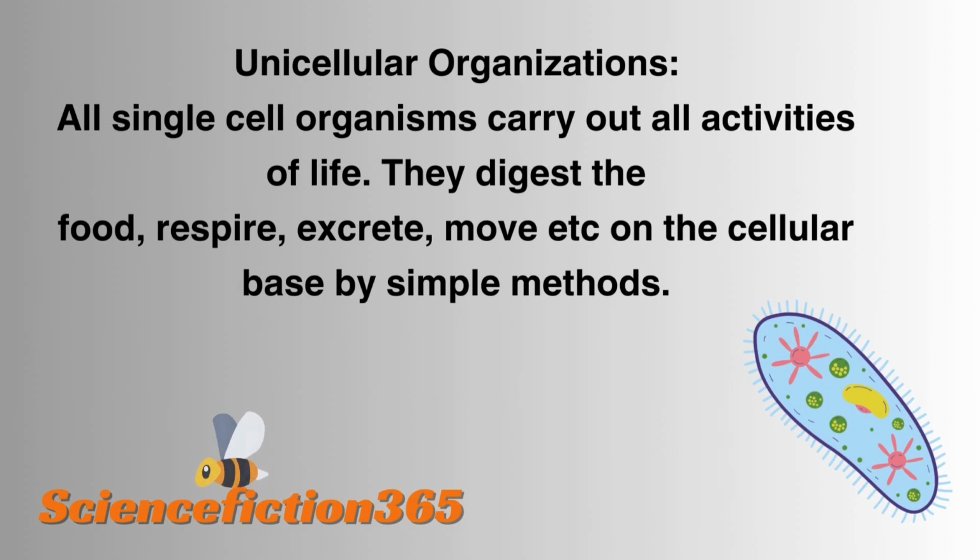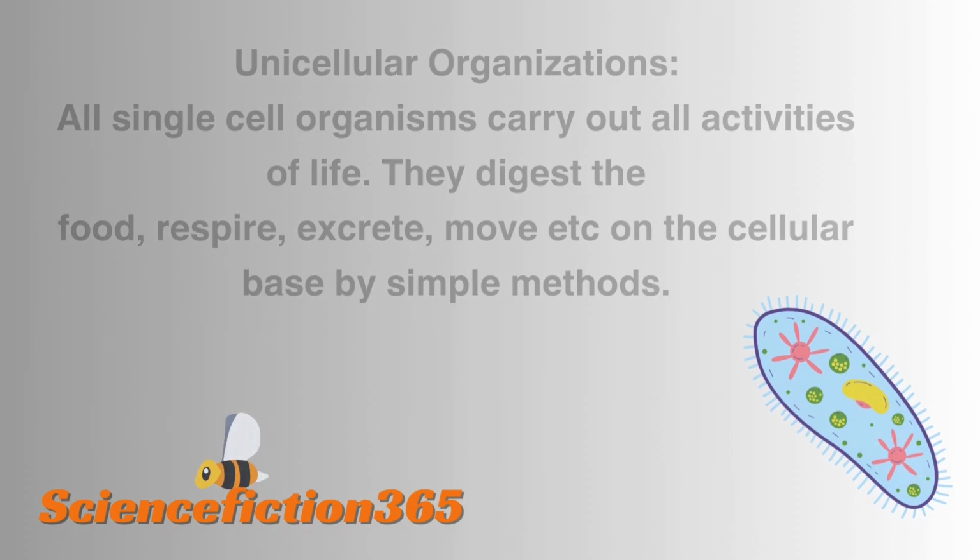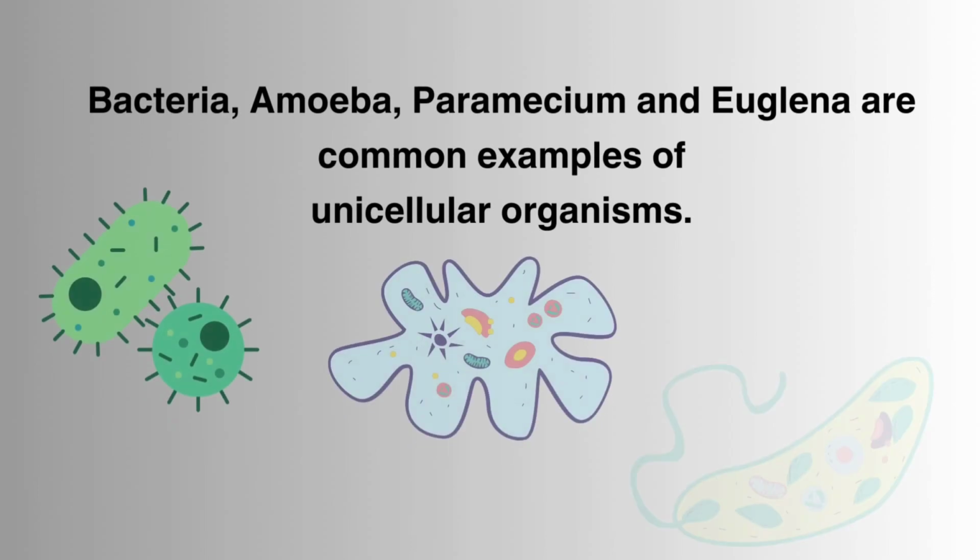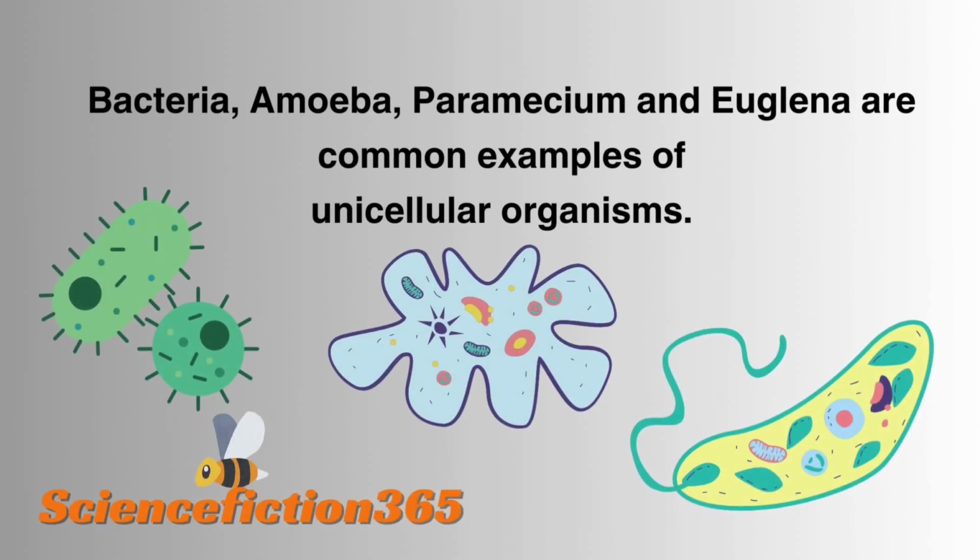Unicellular organisms are those organisms which consist of one cell. In unicellular organization, all single cell organisms carry out their activities of life by simple methods. They digest food by a simple method, they respire by a simple method, they excrete by a simple method, and they move on their own by a very simple method. Examples of unicellular organisms are bacteria, amoeba, paramecium, and euglena.